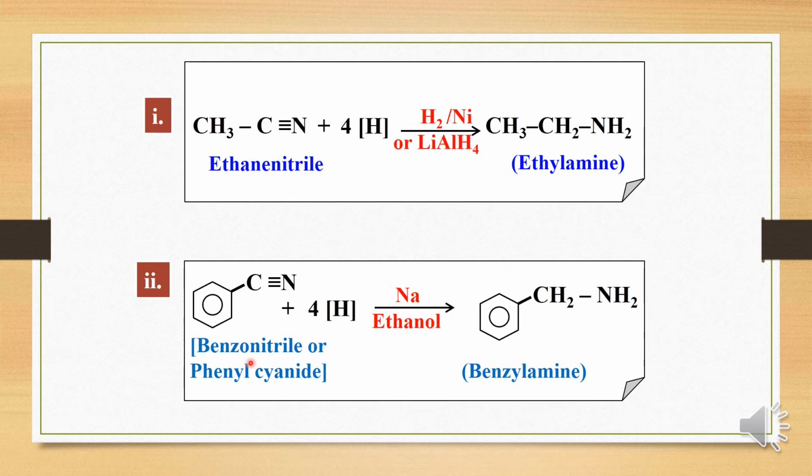So here benzonitrile or phenyl cyanide is hydrogenated in presence of sodium and ethanol, and this is converted into benzylamine. So this is called a reduction process, and this particularly is called Mendius reduction. So reduction is taking place in presence of sodium and alcohol. This process is called Mendius reduction. So in this case, the product is an alkyl aryl amine.